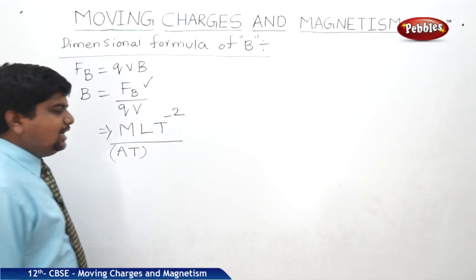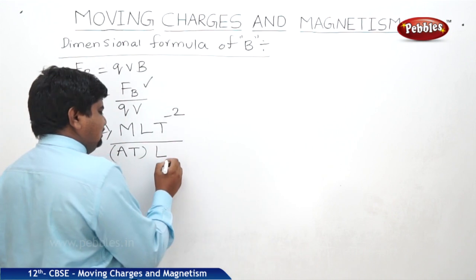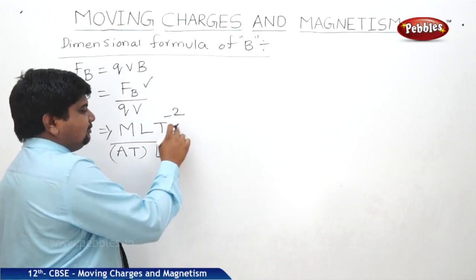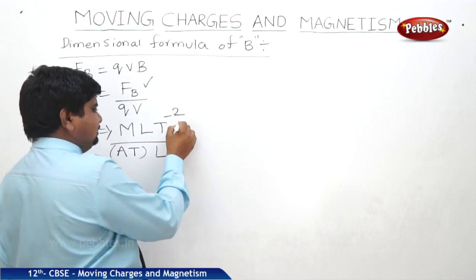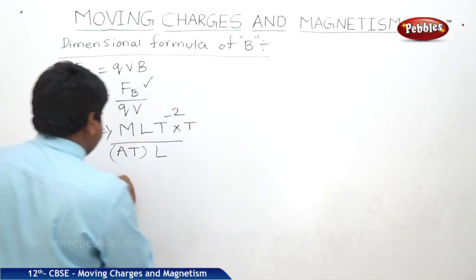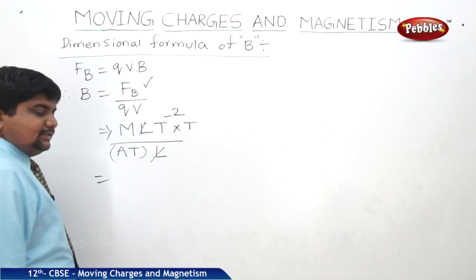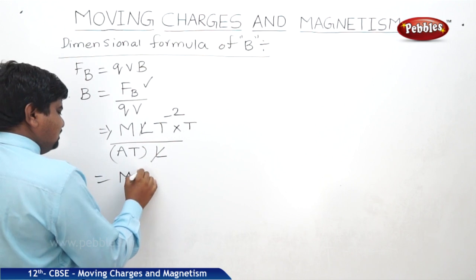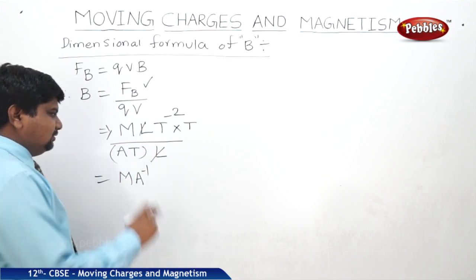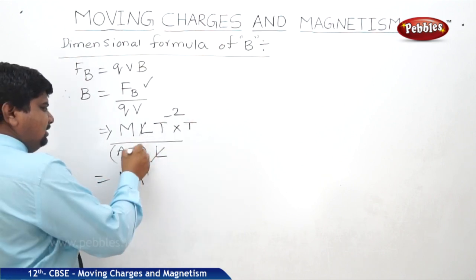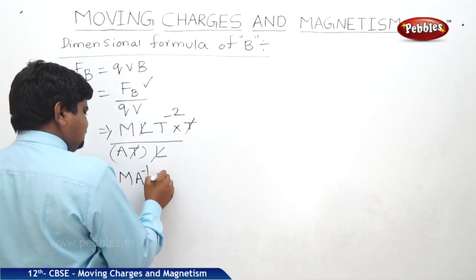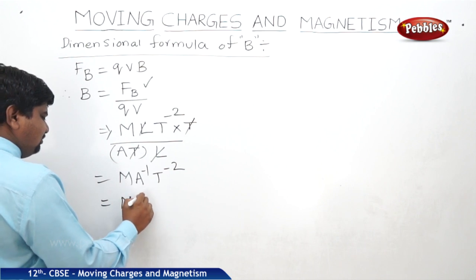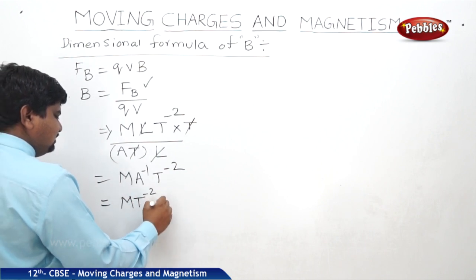Velocity, length by time, L T power minus 1. The T power minus 1, if it goes to this side, into T, L gets cancelled. So we can write M. This A goes up, A power minus 1. T and T also get cancelled. So therefore T power minus 2. If you write the dimensional formula in order, we can get,